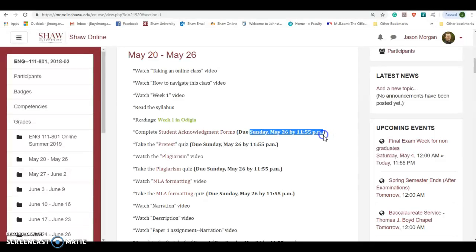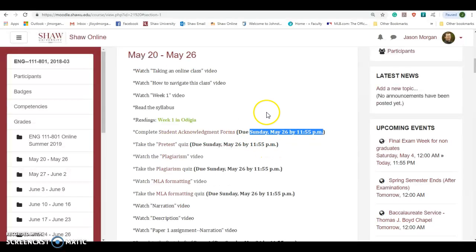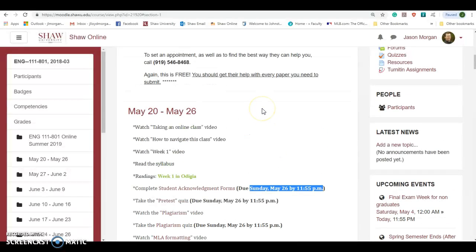Do not email me on a Sunday night at 11 o'clock saying, hey, I have a question about the assignment. Because guess what? I am not checking my email Sunday night at 11 o'clock, okay? That's just not going to happen. I have 24 hours to respond to emails, and I usually will respond quicker than that, but I also do have things going on in my life. So expect an answer within 24 hours, not 24 seconds, as some students have expected, okay? This is not like texting me. All right, so that's the basic layout of the class.